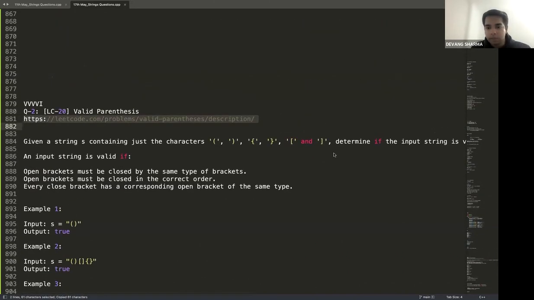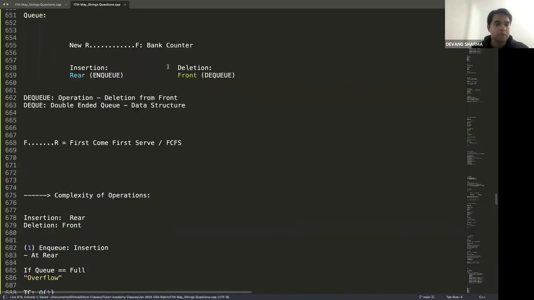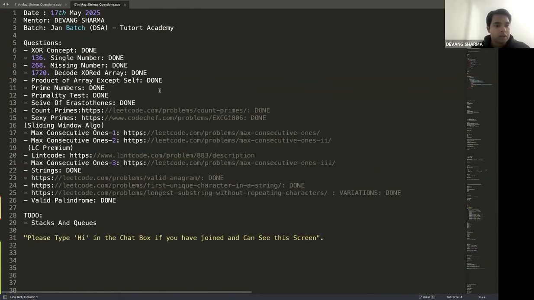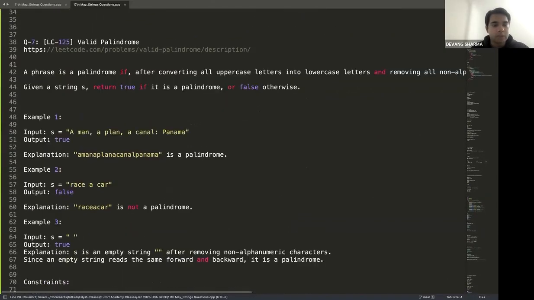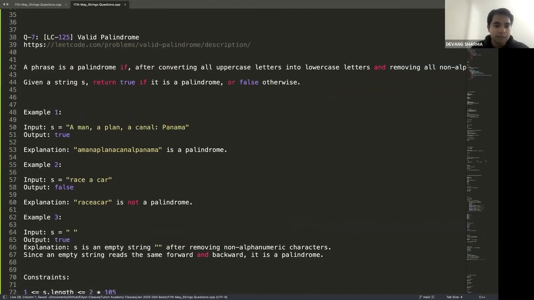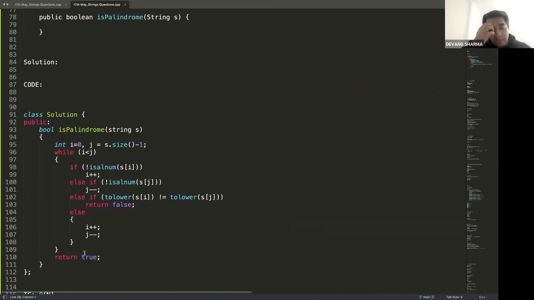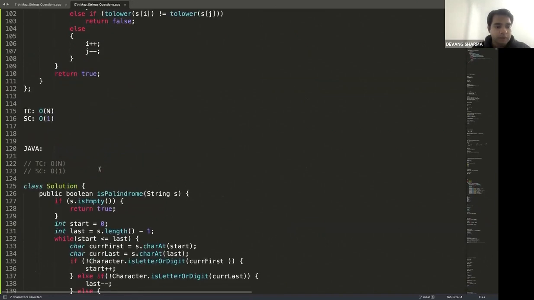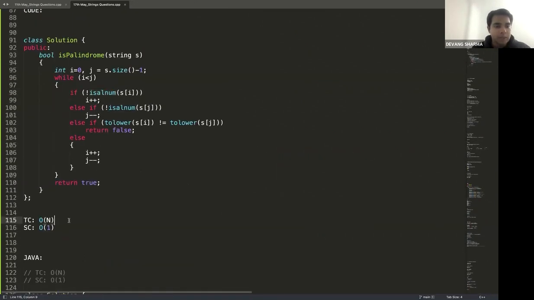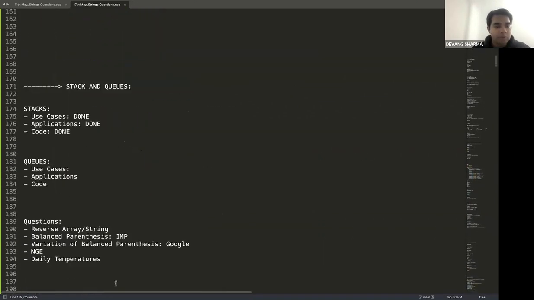Let me start with a quick revision of what we discussed as part of today's session. Good thing is we covered all the theory and we started with the question. Tomorrow we'll be resuming with the question itself. All right, this is work in progress, not a to-do anymore. We started with a quick last question for strings, which is valid palindrome. We already solved the palindrome question. This question is just an extension. We just need to make sure that if it is not alphanumeric, we skip it. So we wrote the C++ code, O(n) time, O(1) space, and Java code, O(n) time, O(1) space.